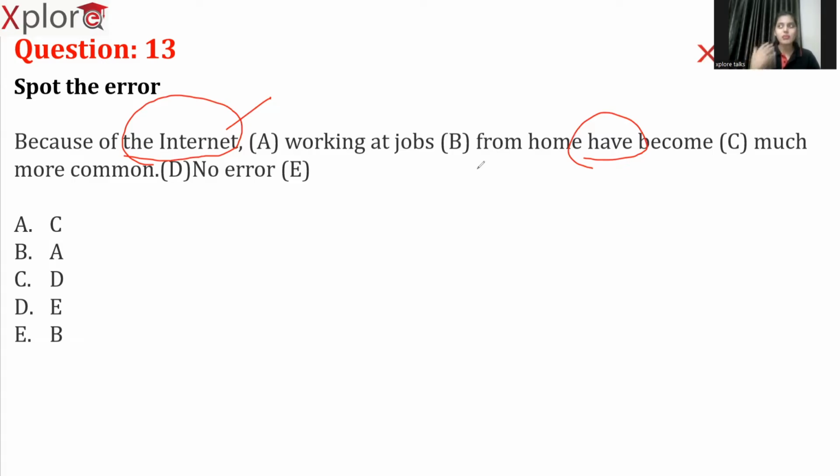So for listening, it might sound odd. However, that's the right usage when it comes to writing skills. Okay. See here. "Has" should represent internet, which is an uncountable noun and which is singular. So the error is in part C, which means our answer is option A.